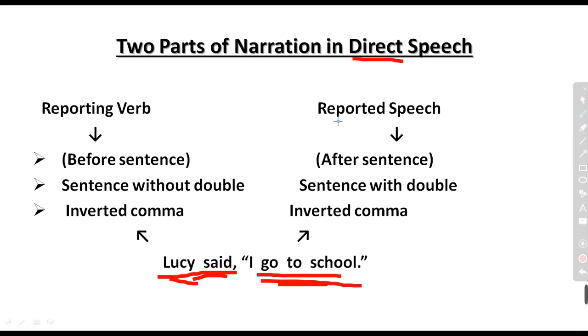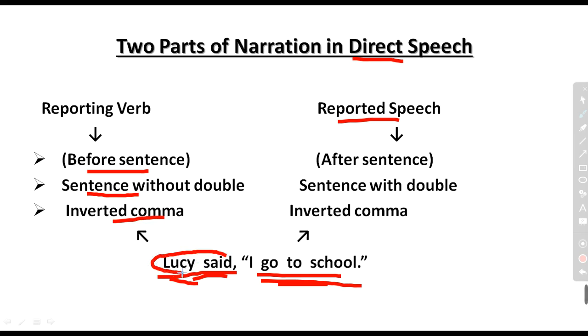So there are some key points. The reporting speech or the reporting verb usually comes before the sentence, but it is not compulsory; it may come at the end also. It is a sentence without double inverted commas, this is the big thing you may keep in your mind.